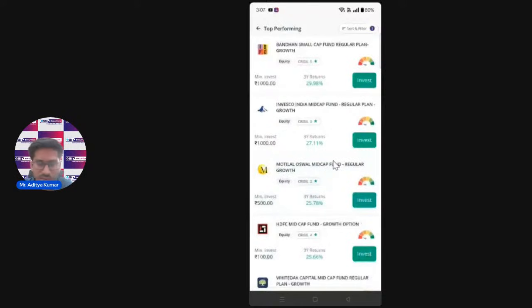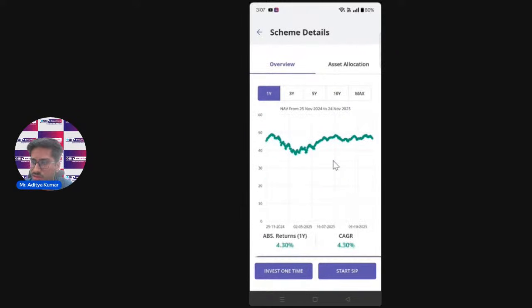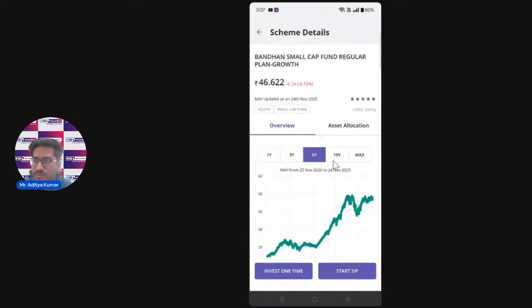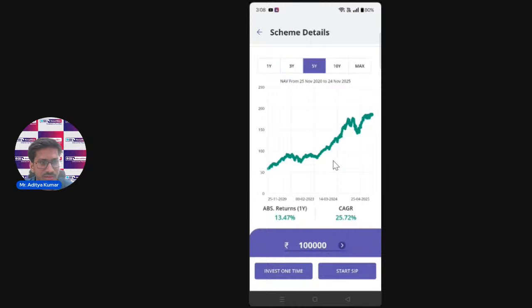The first fund I'm clicking on is the Bandhan Small Cap Fund, which is the regular plan. You can see how much returns this fund has given in the first year, 3 years, 5 years, and the max 10 years return, or any other. You can see how much returns this fund has been giving from whenever it started. This is the same for all of these funds. You can explore this based on the CAGR, which is the compounded annual growth rate, or year on year growth, on the amount that you will be investing, let it be a one-time investment, which is the lump sum, or let it be your SIP.